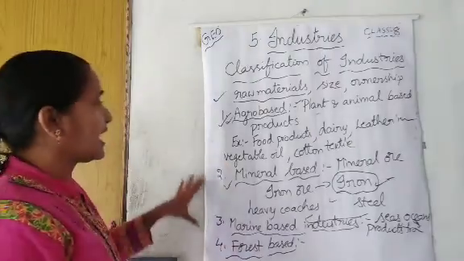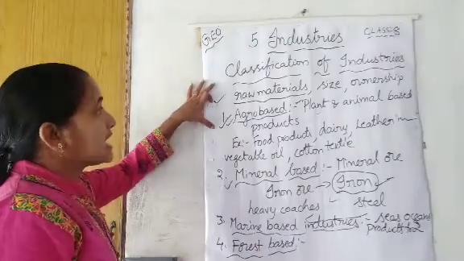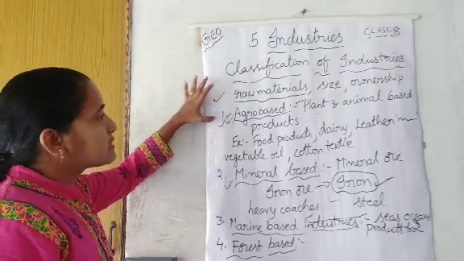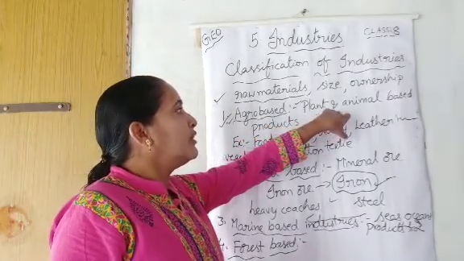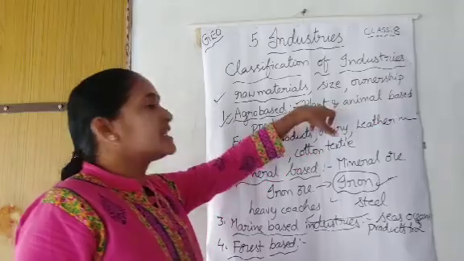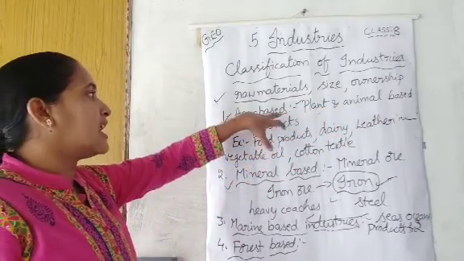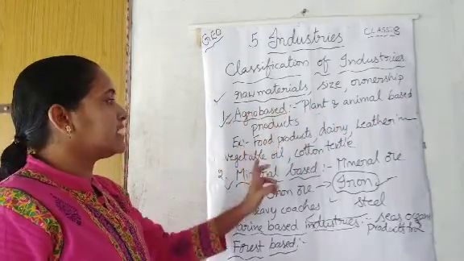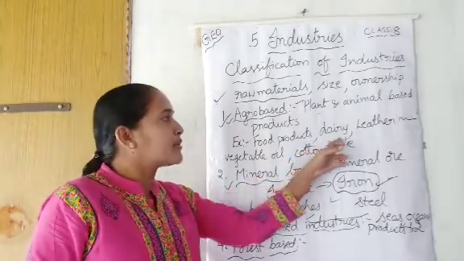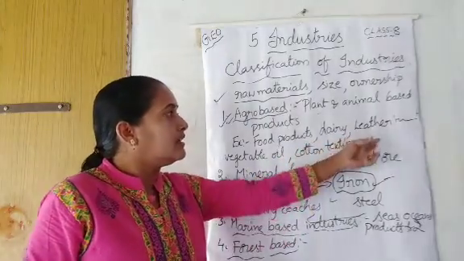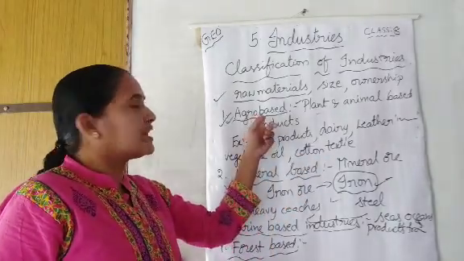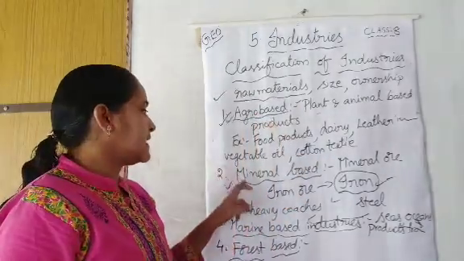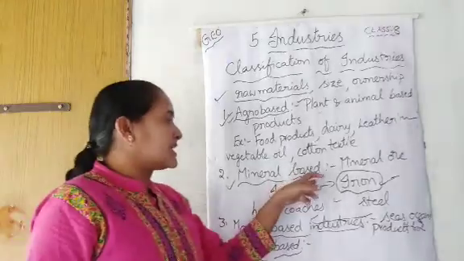So these are the four types of classification on the basis of raw materials. What are they? Agro based industries. Agro based industries means which use plant and animal based products as raw materials. For example, food products, dairy, leather industry, vegetable oil, cotton textiles, all these come under the category of agro based industries.